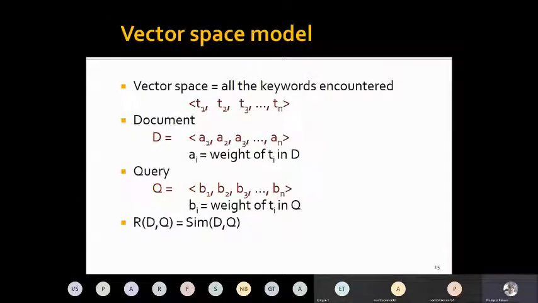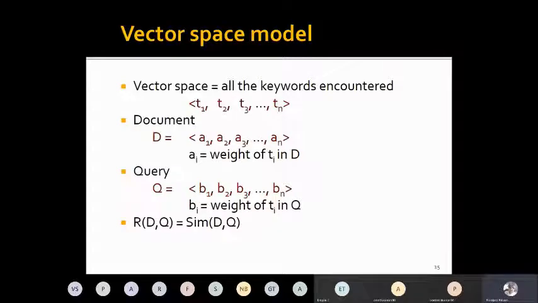And it is easier to visualize if we think about only two terms, as if we are looking for only two terms, because we can visualize things easily in two dimensions. So in the vector space model, we will imagine a coordinate space or vector space where the axes are represented by all possible terms. Just imagine that I have only two terms, then we will have two axes. If I have three terms, then we will have three axes. And if we have n terms, then we will have n axes, which will not be possible for us to visualize, but it can be represented in a machine.